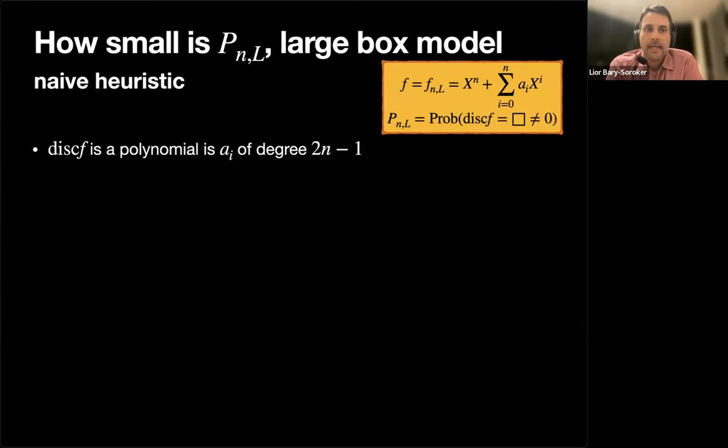So you can think of the discriminant as a polynomial in the coefficients. You can compute the degree using, for example, the Sylvester matrix. And so it's a polynomial of degree 2n minus 1. So, sorry, 2n minus 2 it should be.